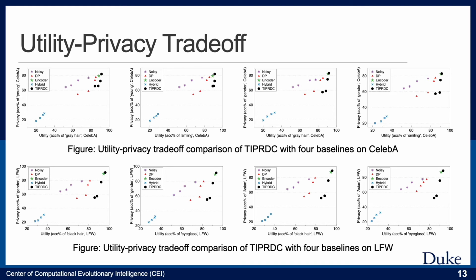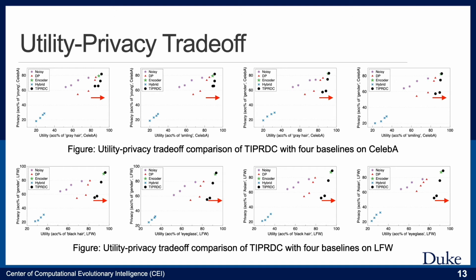In this experiment, we set young and gender as the private attributes to protect in SaliB, and consider detecting gray hair and smiling as the primary learning tasks to evaluate the utility. With regard to the LFW dataset, we set gender and Asian as the private attributes, and choose recognizing black hair and eyeglass as the classification tasks. Here, we evaluate our method with 4 options of lambda, which are 1, 0.9, 0.5, and 0. Ideally, we expect that the accuracy of primary learning tasks can be as high as possible, but we can decrease the accuracy of private attributes to a random guessing level.